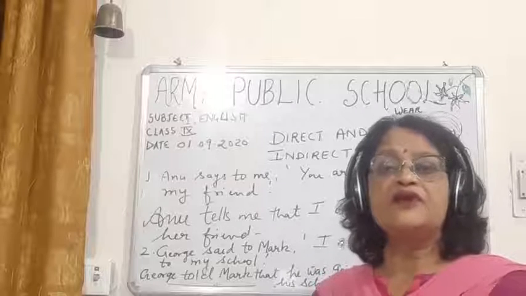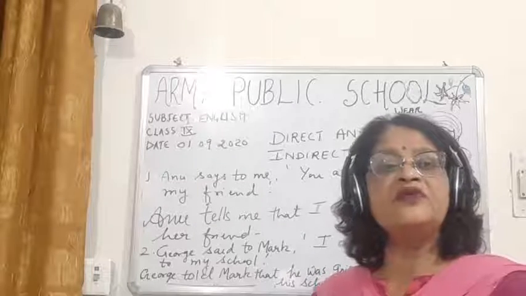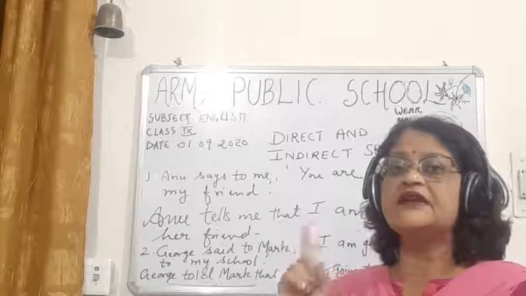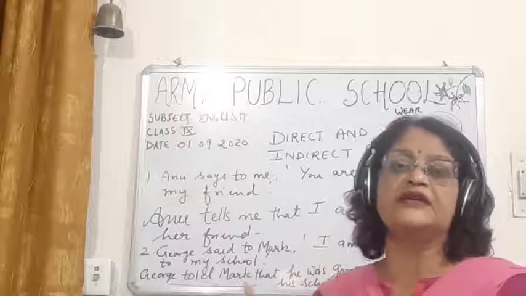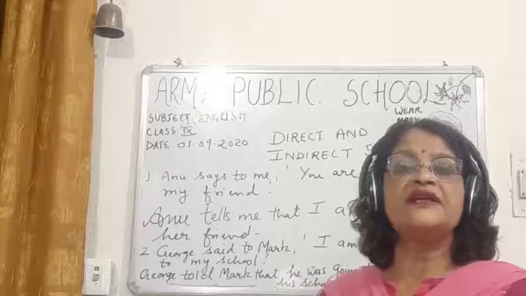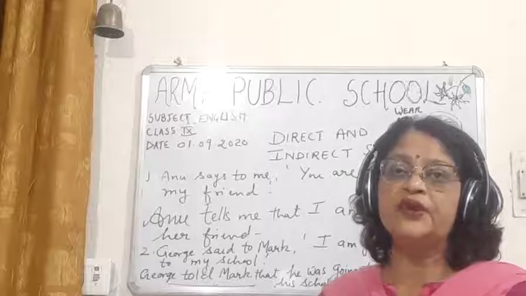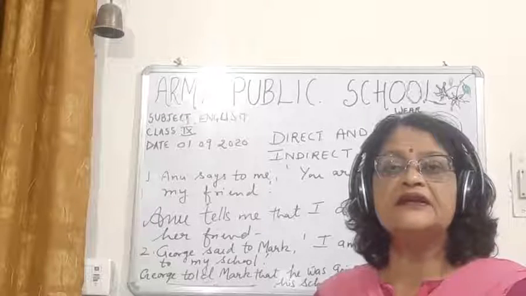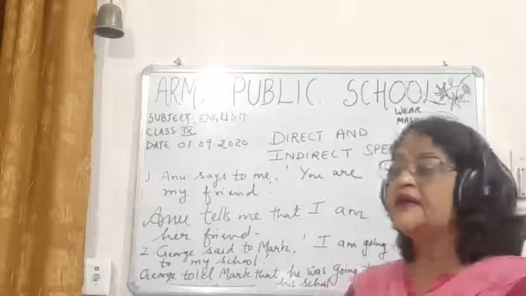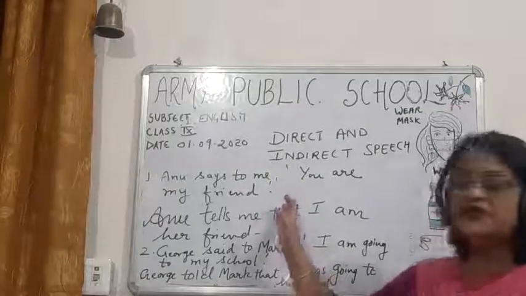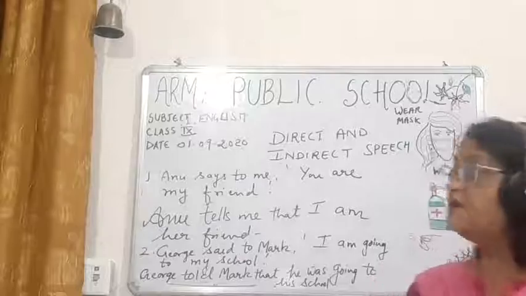Whenever you find an inverted comma in the sentence, make sure that this is direct speech, because the inverted comma tells the exact word of the speaker. All right, now children, in this direct speech, what is the reporting part here?